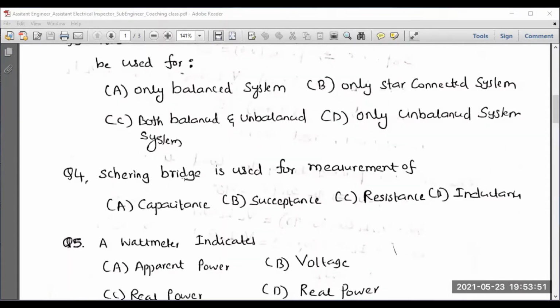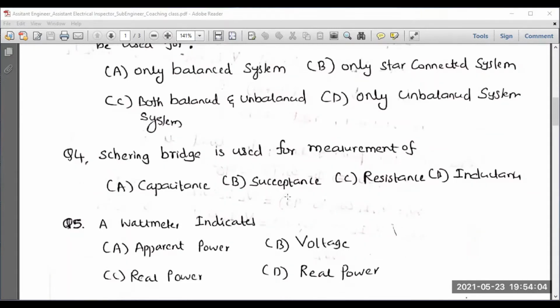Question number 4 is related to bridges. Different types of bridges you must have studied, like Hay Bridge, Maxwell Bridge, Schering's Bridge, Wheatstone's Bridge. There are different types of bridges available. So the question is related to Schering's Bridge. Please identify the correct answer.